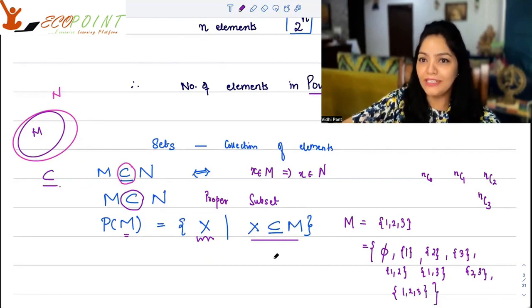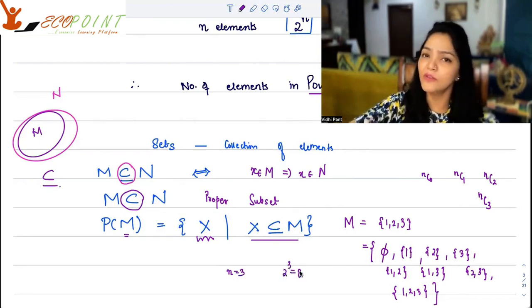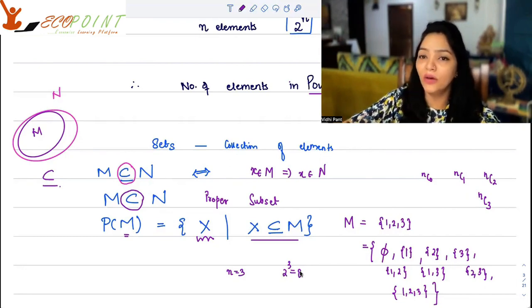So how many total elements do you have in your power set? A power set contains sets. Those sets are elements of the power set. So you have 8. Your n was 3. 2 to the power 3 is 8. So you have 8 because you've taken care of all the selections, and a power set is nothing but all the selections that are happening. Okay, so that's what a power set is.